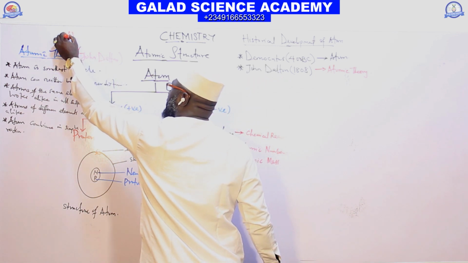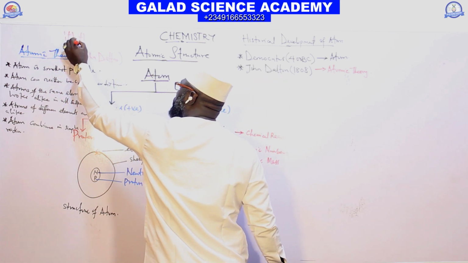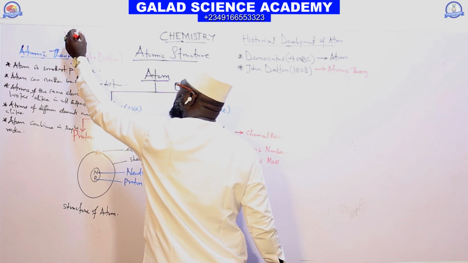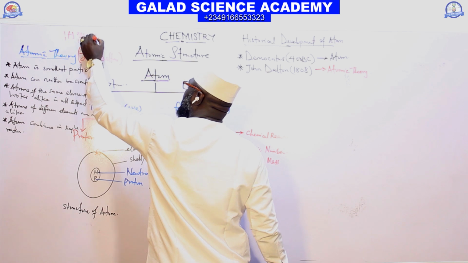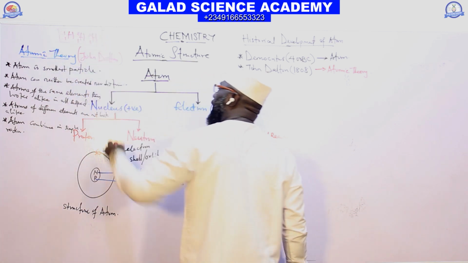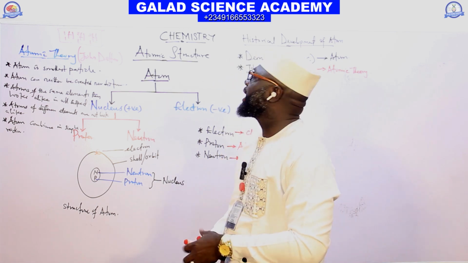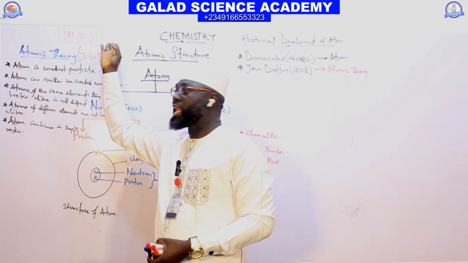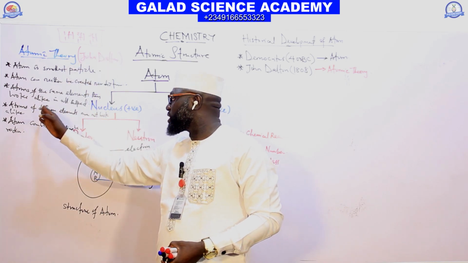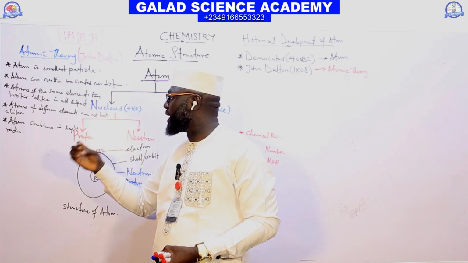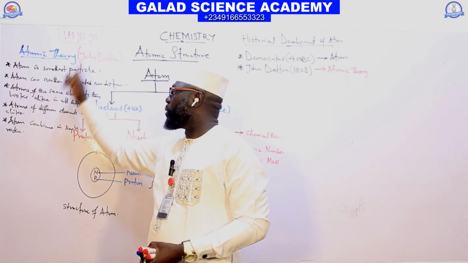This is hydrogen 1, hydrogen 2, and tritium 3. These are atoms of the same element, but unfortunately these three atoms do not look alike. So definitely this theory is not accepted again because of isotopes.